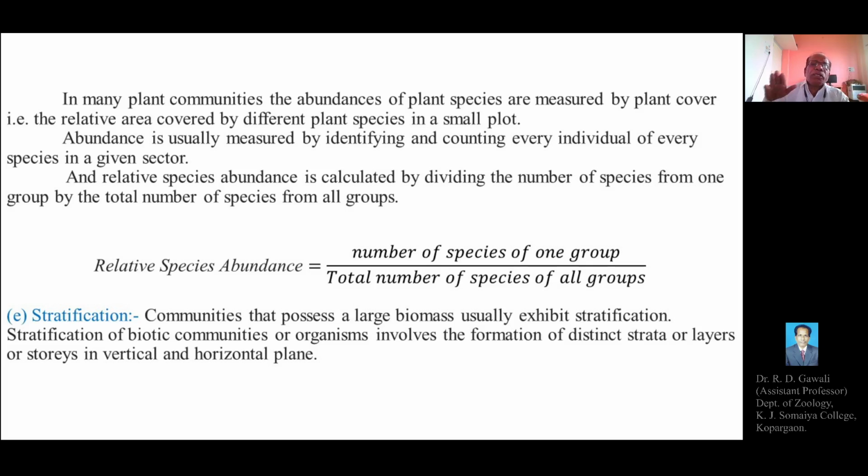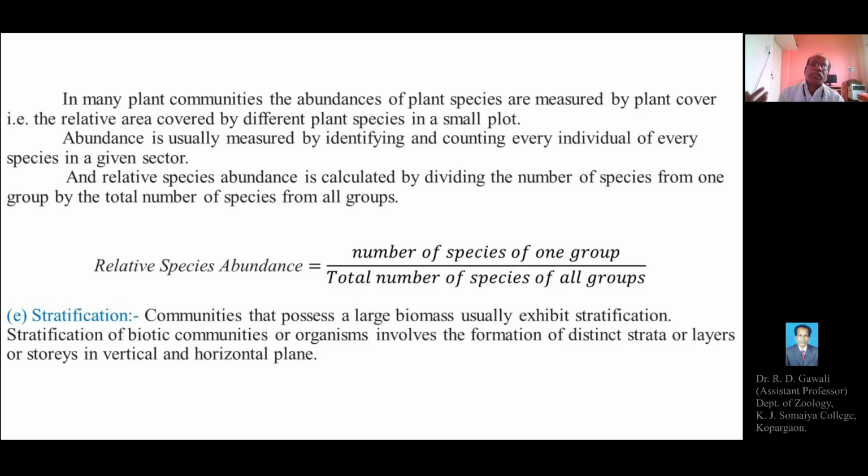So abundance is usually measured by identifying and counting every individual, or all members, of every species of the plant in a given sector or a region.